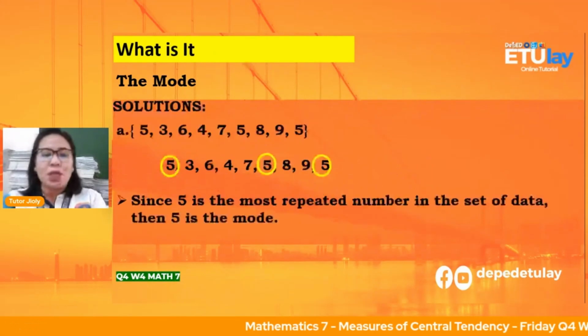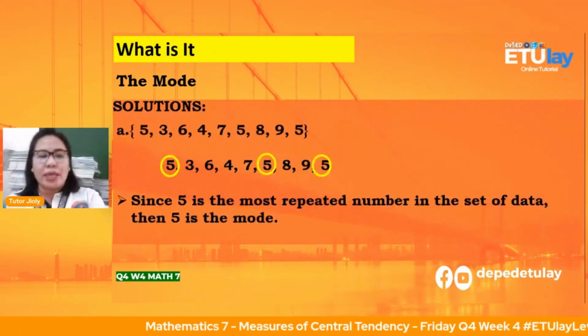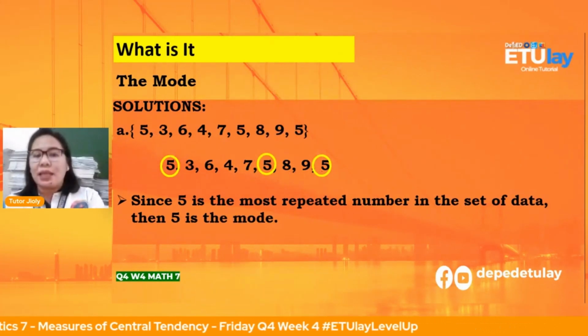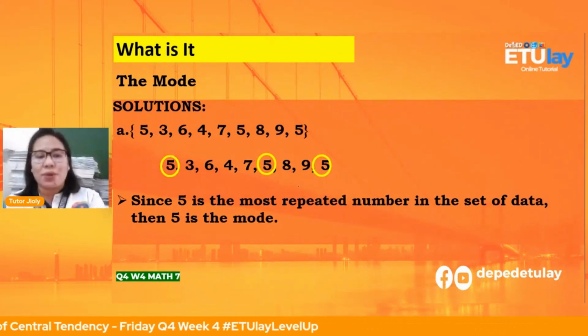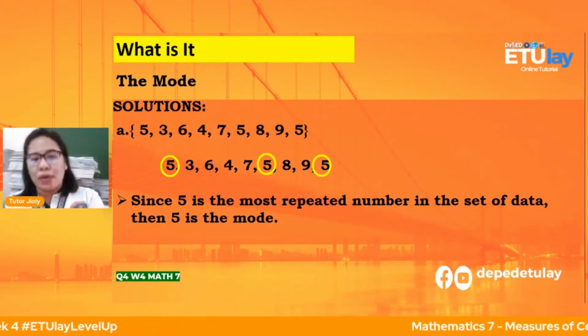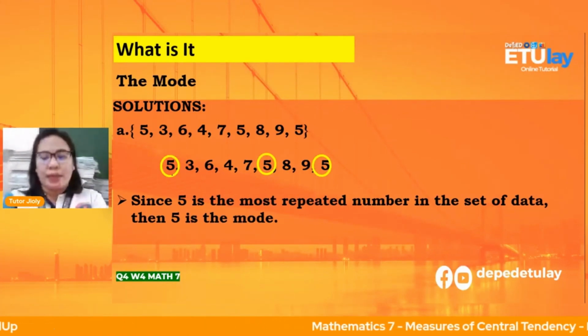So, ibig sabihin nun, meron. Okay, si 5, there are 3 times na lumabas si 5. So, ibig sabihin nun, si 5 yung mode nyo, kasi siya yung naulit. Okay?